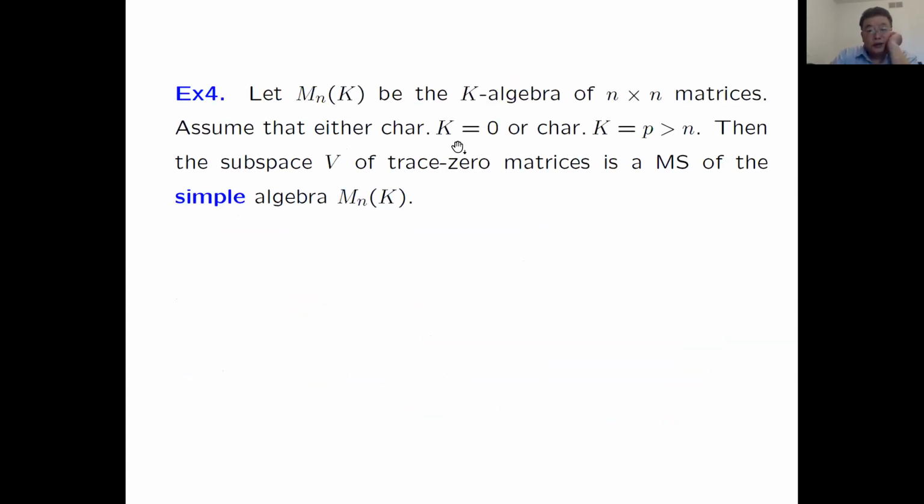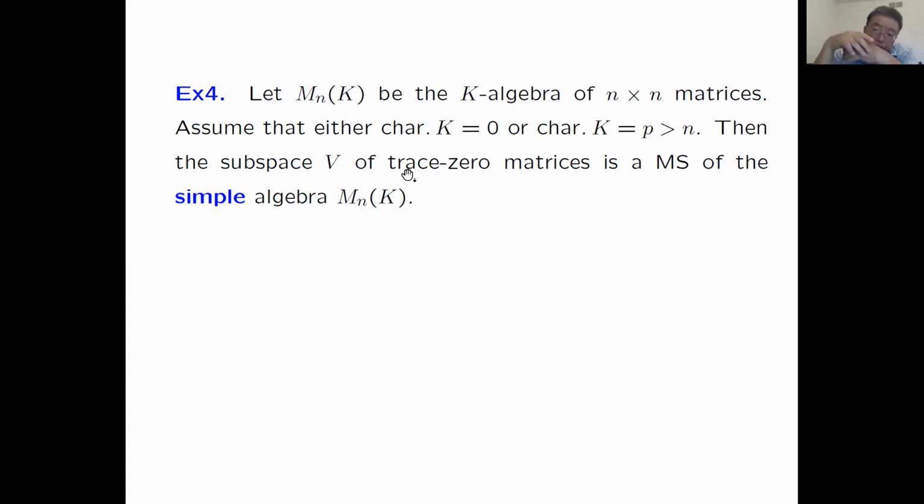All right, next example, also concrete. Now look at the matrix algebra over a field. We know this is a simple algebra. It has no proper ideals, no non-trivial ideals. Then we assume the characteristic of K is 0 or greater than n. Then the subspace V of trace 0 matrices is a Mathieu subspace.